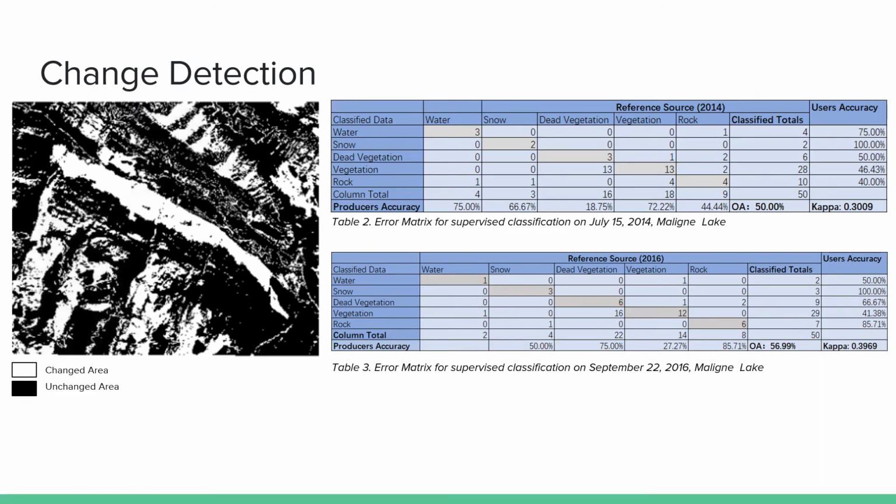Lastly, change detection shows the shift from healthy vegetation to dead vegetation. The accuracies of healthy vegetation and dead vegetation are low compared to the others, because even though some areas have been affected by wildfire, they still have a similar spectral trend. Thus, they are easily misclassified.